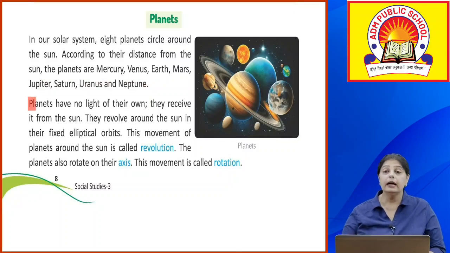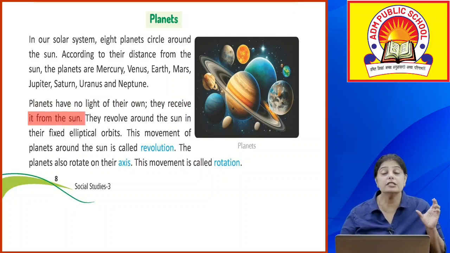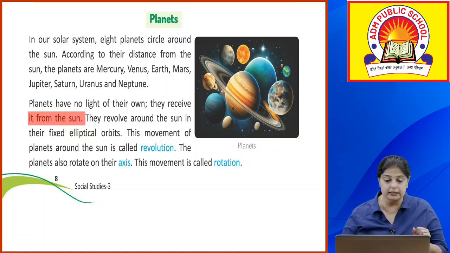Okay, now ये जो planets होते हैं, they have no light of their own. Okay, they receive the light from the sun. So sun is majorly the provider of light to the planets and everything else.